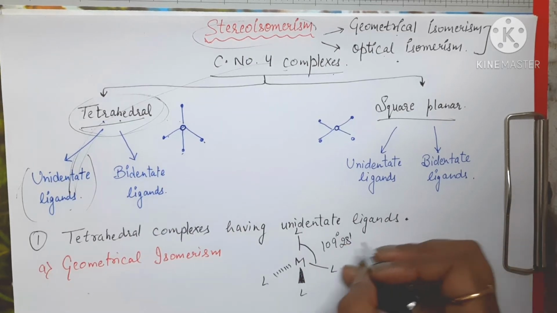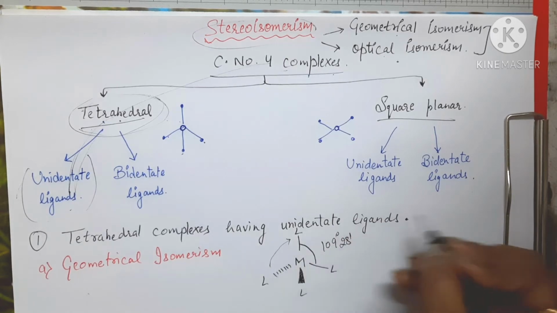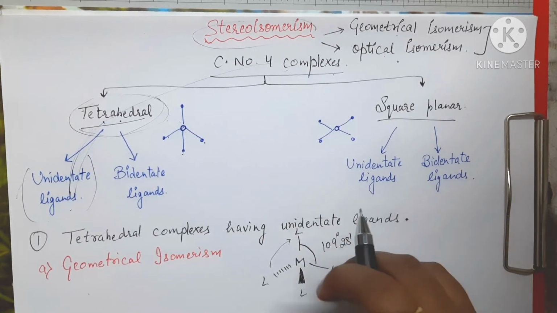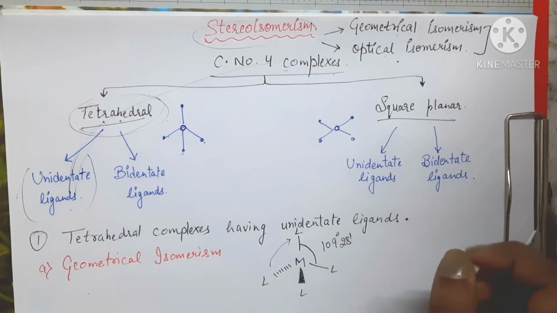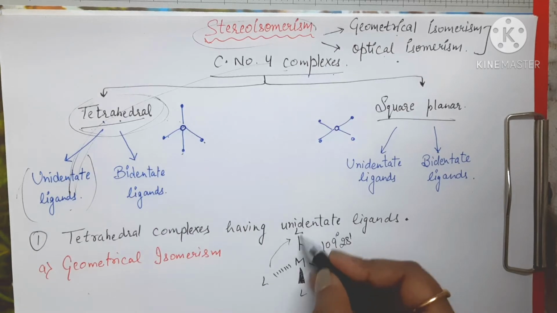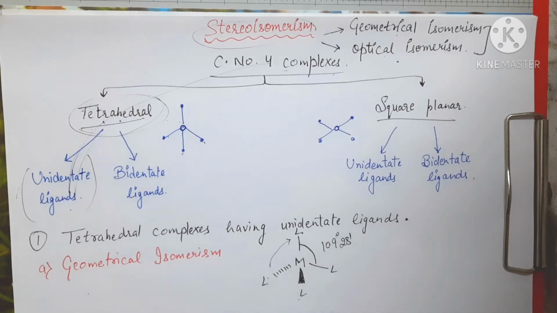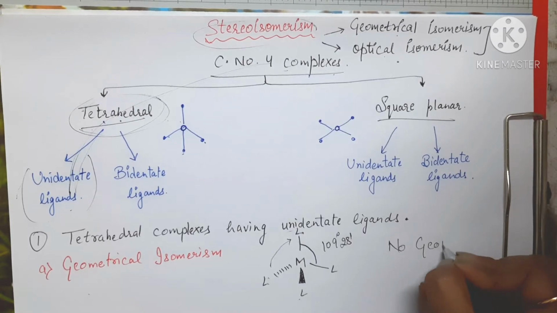Now, if I rotate it by 109 degree 28 minutes, then on rotation there is no change in the geometry, right? Here there will be no change in the bond angle, or you can say the geometry. So all the positions, all these 4 positions are equivalent here, right? So if you are rotating it, what happens here? Here there will be no geometrical isomerism.